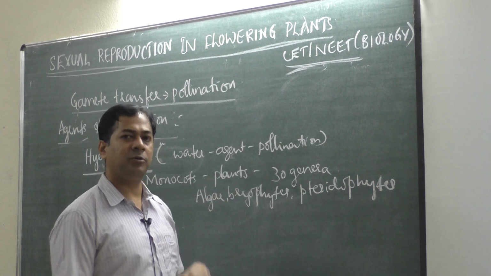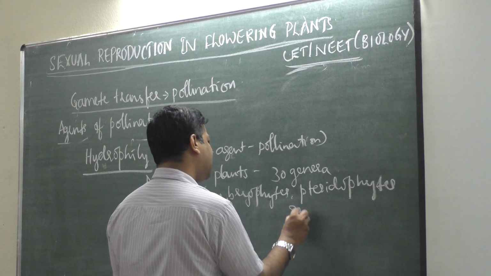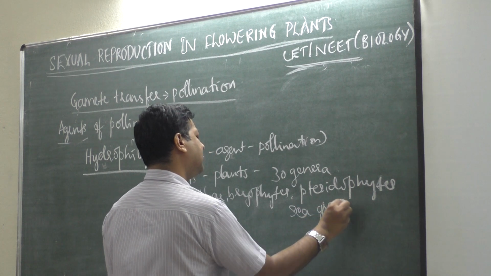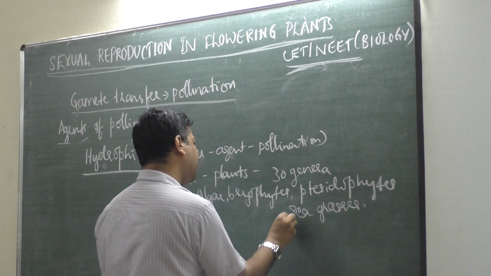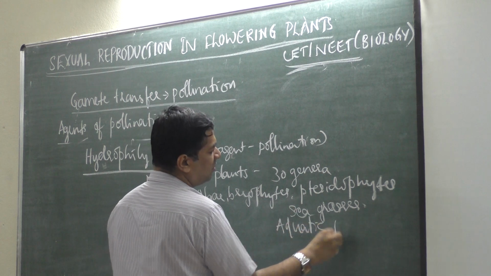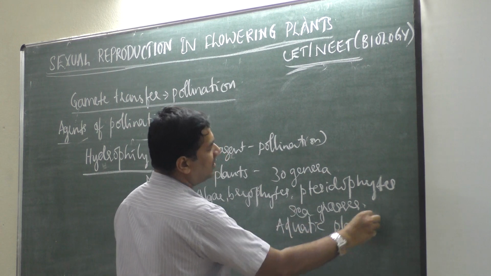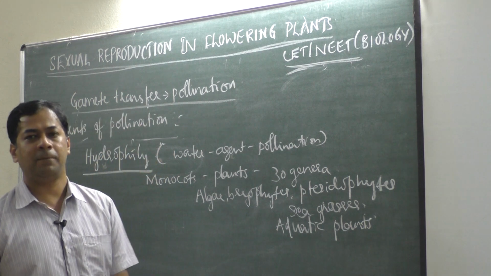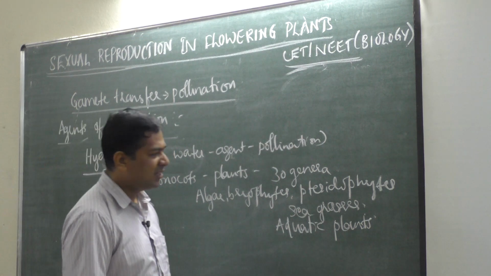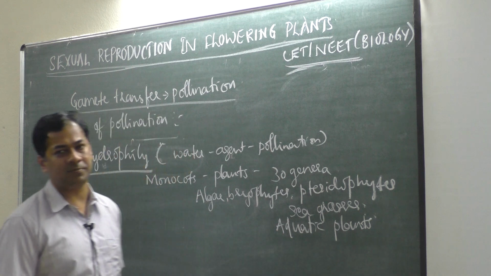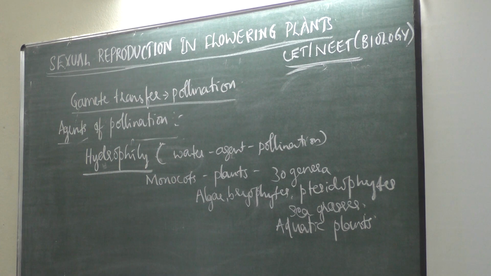So these types of plants, and some sea grasses and some aquatic plants, plants which live in water, undergo this type of pollination. Only 30 genera of monocotyledonous plants undergo this. Then what modifications should the plants have? But before that, let us see what plants undergo this type of pollination.